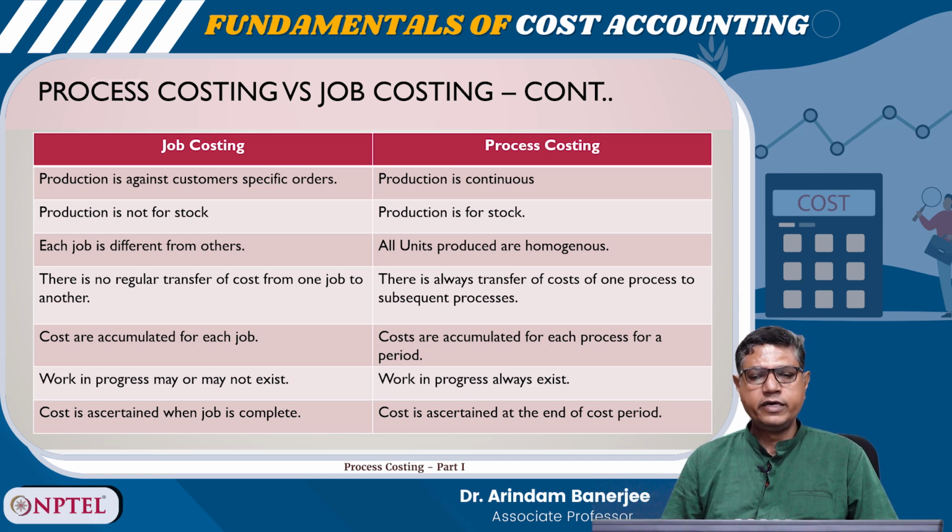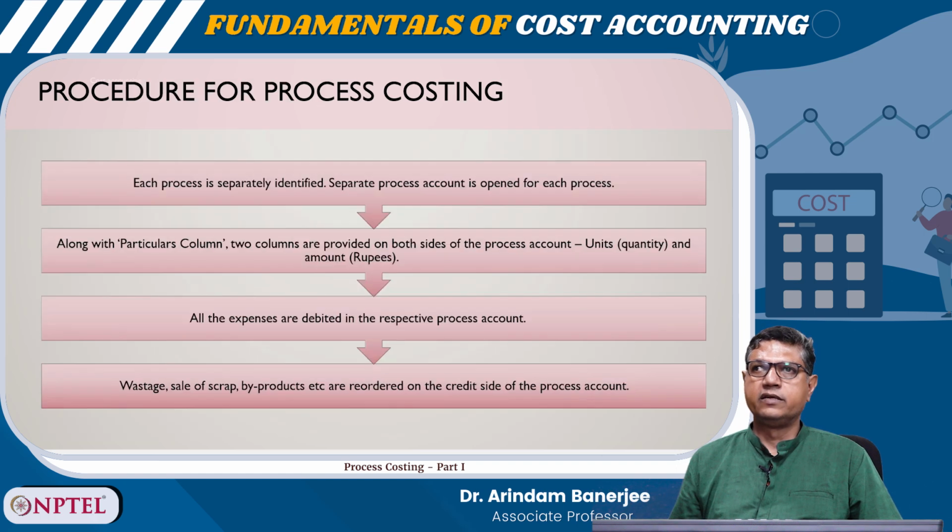Costs are accumulated for each job. Costs are accumulated for each process for a period. Work in progress may or may not exist in job costing. Work in progress always exists in process costing. Cost is ascertained when the job is complete. Cost is ascertained at the end of the cost period.